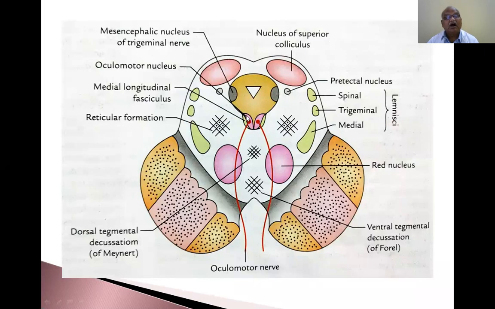This is the oculomotor nucleus. So this is the pretectal nucleus. You see, this is a nucleus. This is the mesencephalic nucleus of the trigeminal nerve. This is the oculomotor nucleus. So fourth nerve and fifth nerve nuclei are present here. So this is the pretectal nucleus.